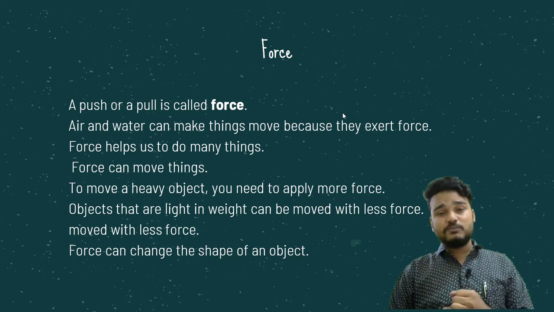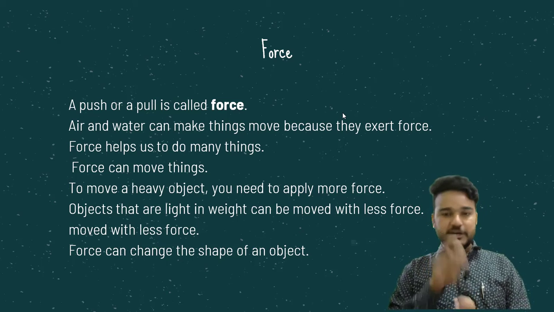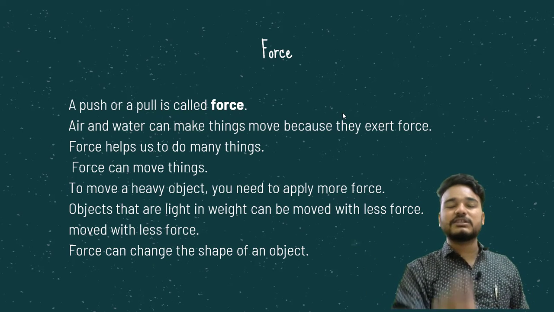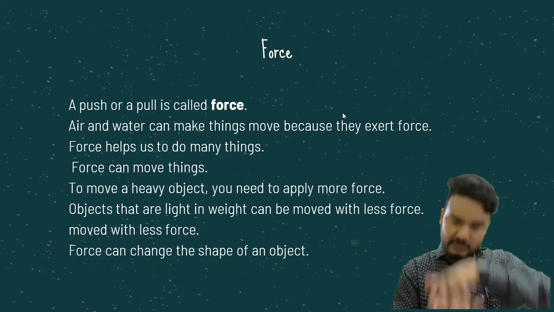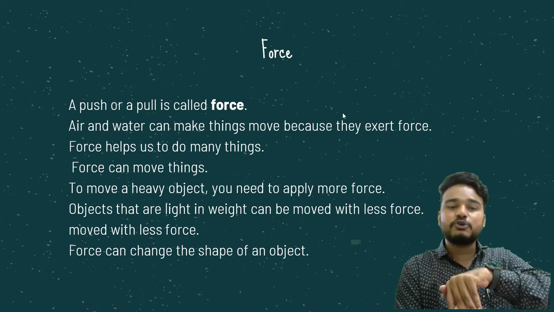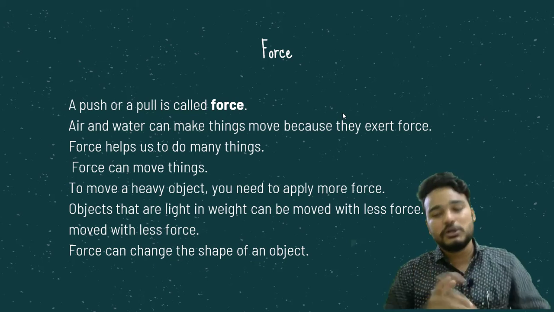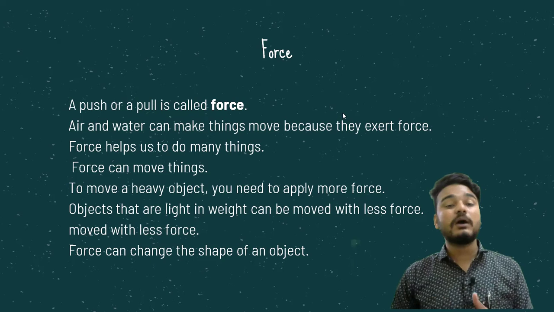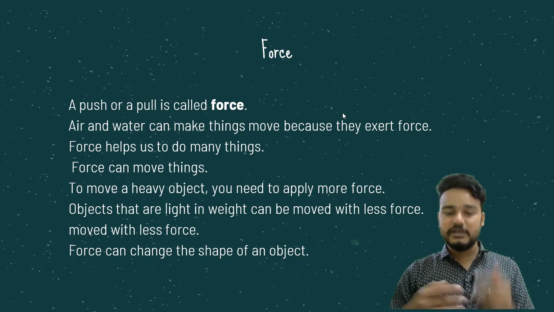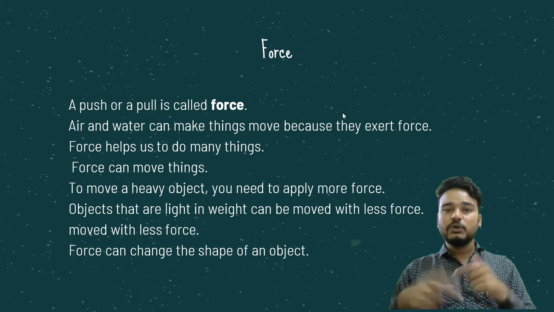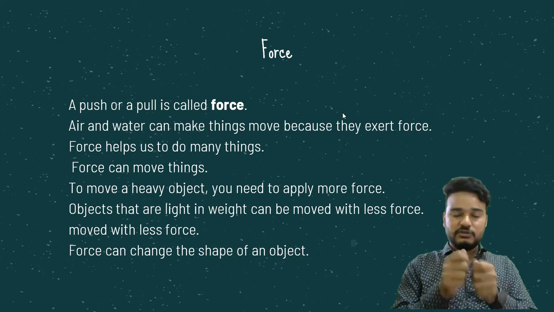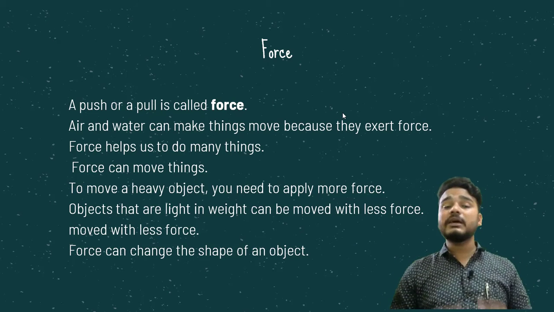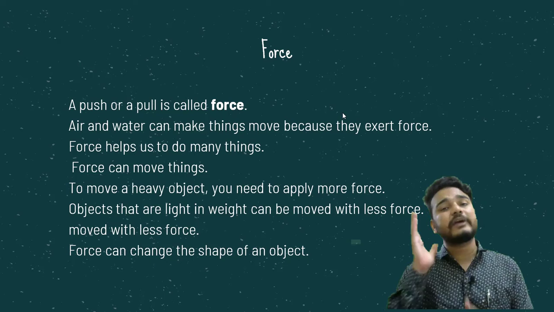Now where you will see this force, like suppose you are playing, if you are a cricketer, if you are bowling, means you are pushing that ball towards the batsman. Okay, and if you are a batter, you also push your bat towards the ball, so that ball goes. Now in other example, if you are thinking about a vehicle में भी एक चेन होती है, वो चेन क्या होती है, धीरे धीरे उसको पुल करती है, वो जो एक्सल होता है उसको, तो उससे वो पहिया घूमने लगता है.